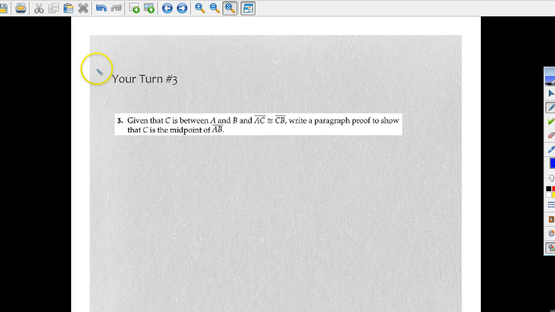Alright, here's your turn, number 3. Given that C is between A and B, segment AC is congruent to segment BC. Write a paragraph proof to show that C is the midpoint of segment AB. Go ahead and write your paragraph proof and come back when you're done.